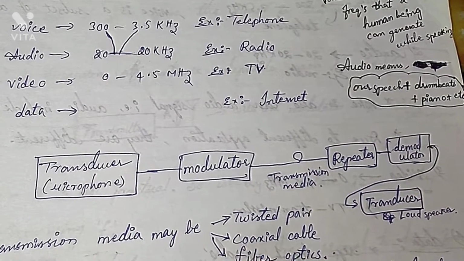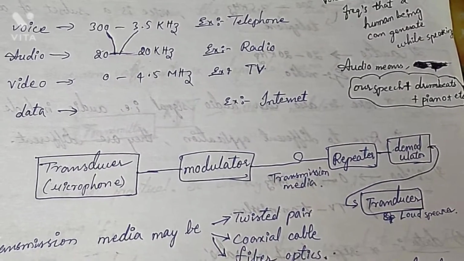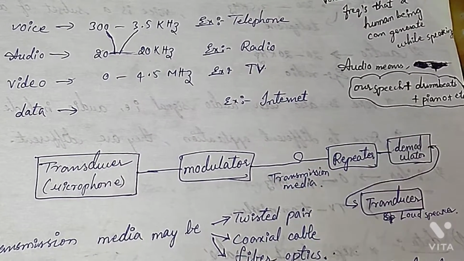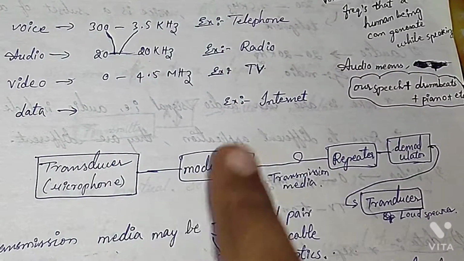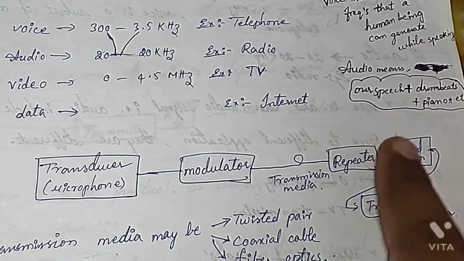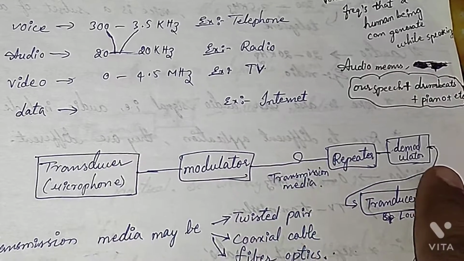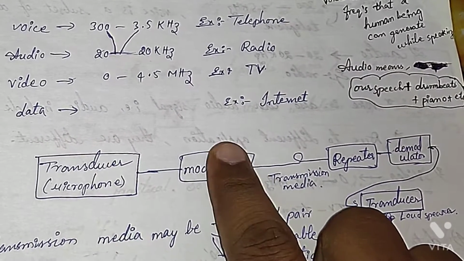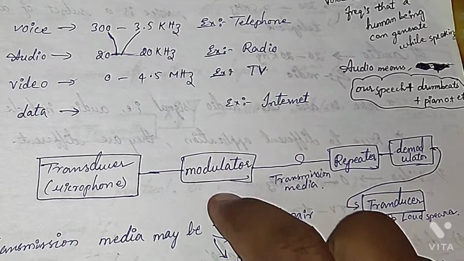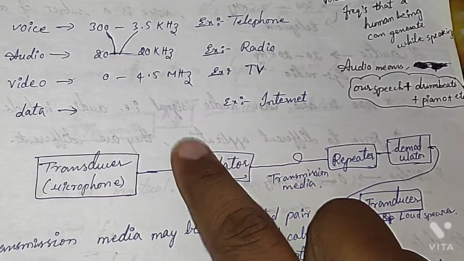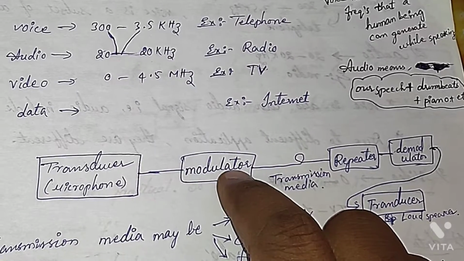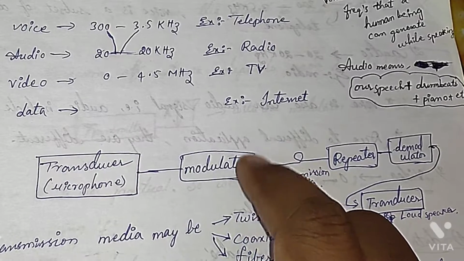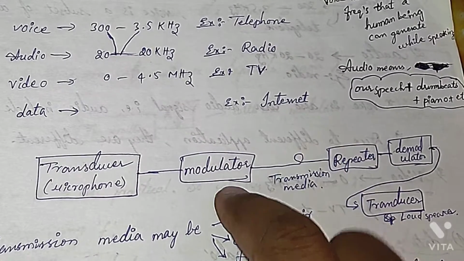That is what we call a carrier. One big high frequency signal will take all these small signals. It will carry all these signals, and then that is passed. That new, higher frequency which will carry all these frequencies, we call the carrier frequency, and adding these small signals to the carrier frequency is done by the modulator.